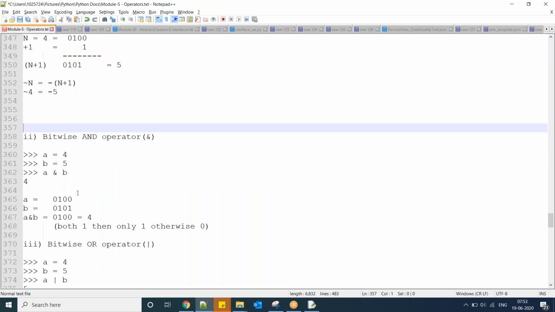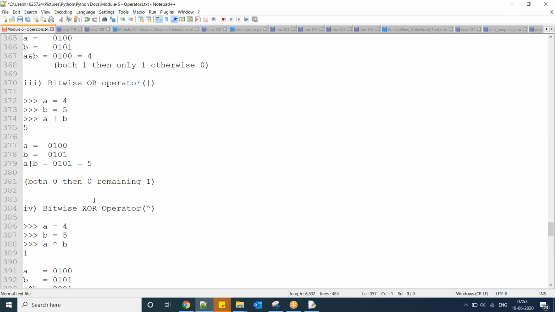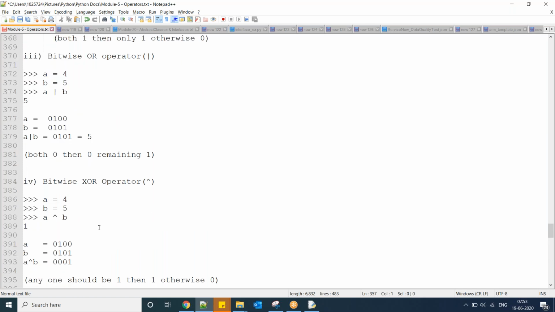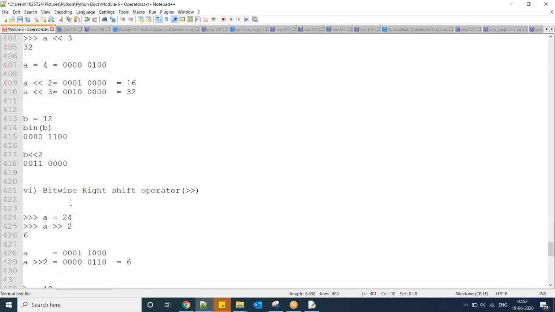And operator: if both are 1 then 1, otherwise 0. Or operator: if both are 0 then 0, remaining are true. Next XOR: if any one is true then true. Left shift operator is moving to the left side. Or right shift operator is moving to the right side.